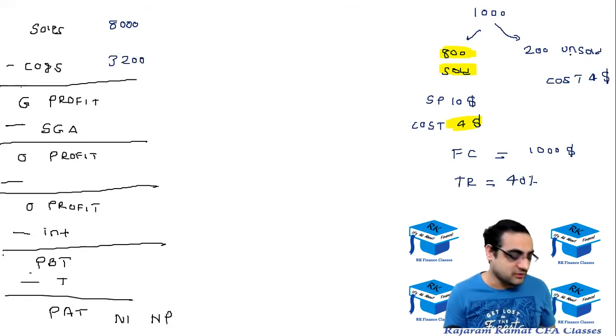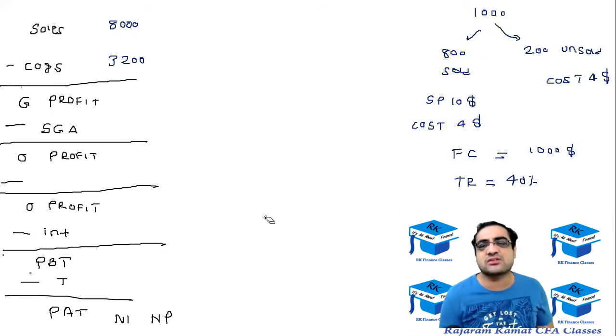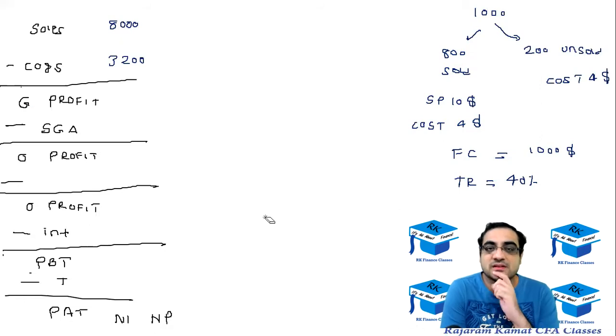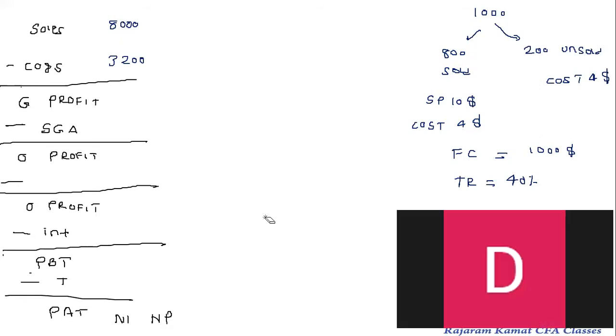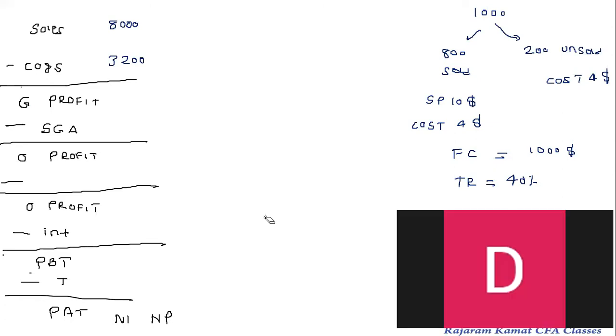Cost of unsold goods, we have incurred that cost, but we are not recording that in the income statement. Can someone tell me the reason why the cost of unsold goods is not being recognized in the income statement? Yes, Dave. Sir, unsold goods will be counted on the asset side of current assets. Yeah, but why so? What's wrong with including them in the income statement? Because we have not earned that yet. Because we have not sold, and so there are no earnings for that.